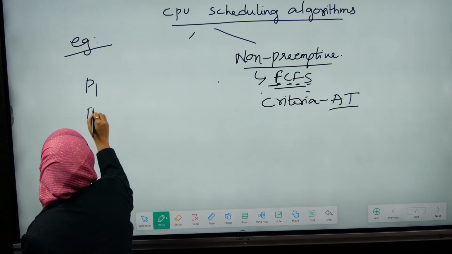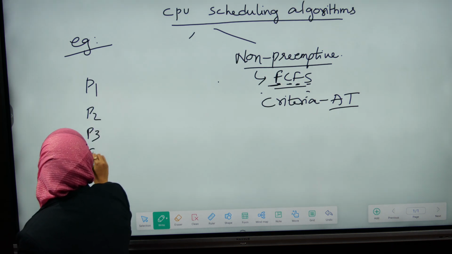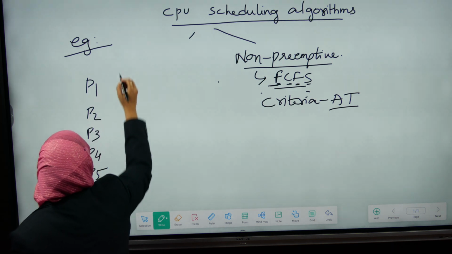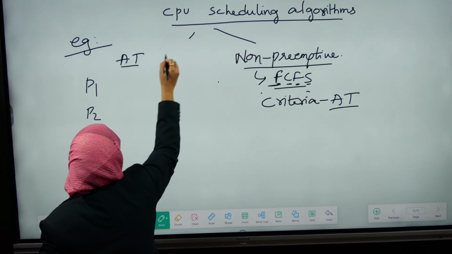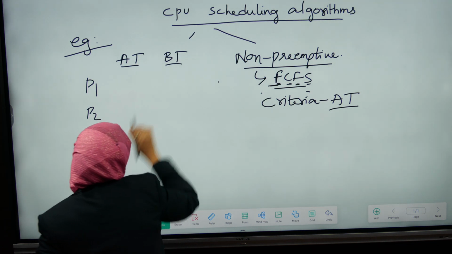In this, we have processes P1, P2, P3, P4 and P5 with their arrival times and burst times given.